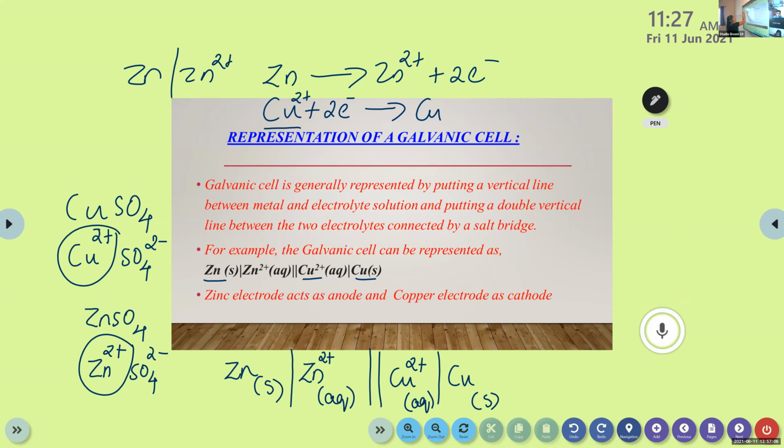Here first Cu2 plus, after that Cu. So in this way you can remember this. In the case of oxidation, first metal, it is oxidized. Here in the reduction, copper ion gains electron and becomes metal. Okay, so here zinc electrode acts as anode and copper electrode as cathode.